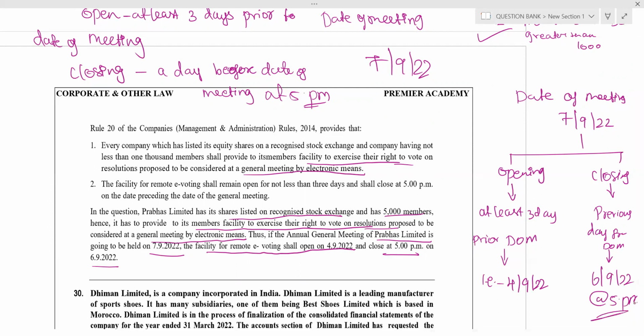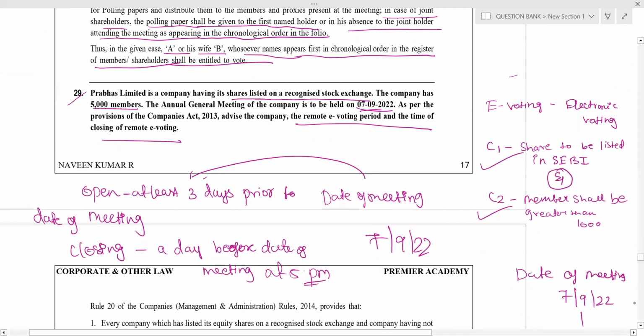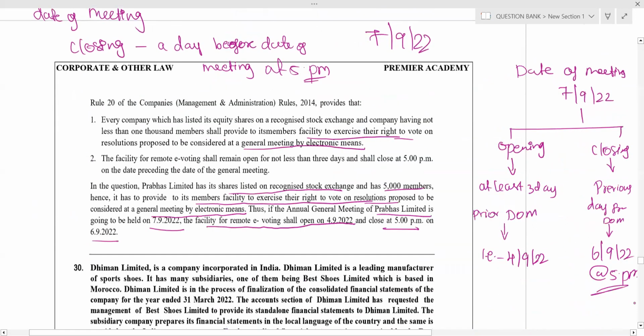Clear? With respect to e-voting, whenever an e-voting question comes, first you have to check applicability. What is the applicability of e-voting? The company shares to be listed in stock exchange and members should be more than 1,000. Then only the e-voting facility is provided to that company's members. Then opening is at least 3 days before the date of meeting. Closing is the previous day from the date of meeting, at 5 p.m. it closes. Clear, guys? Next question.